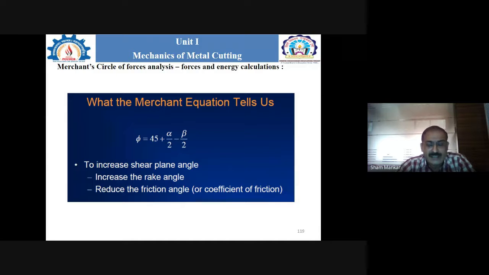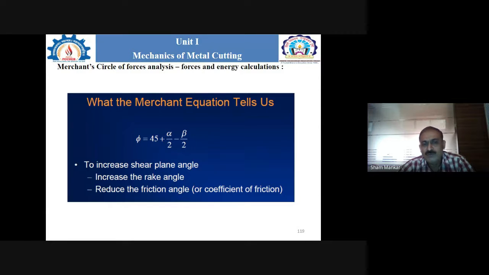So we calculate phi is equal to 45 plus alpha by 2 minus beta by 2, where alpha is the rake angle in this notation and beta is the friction angle.